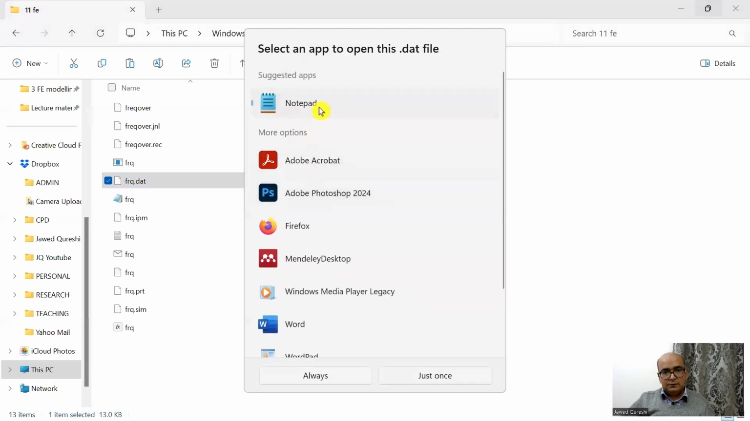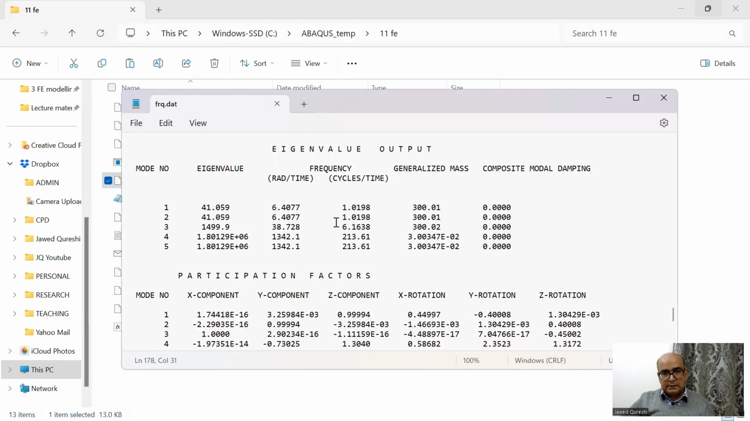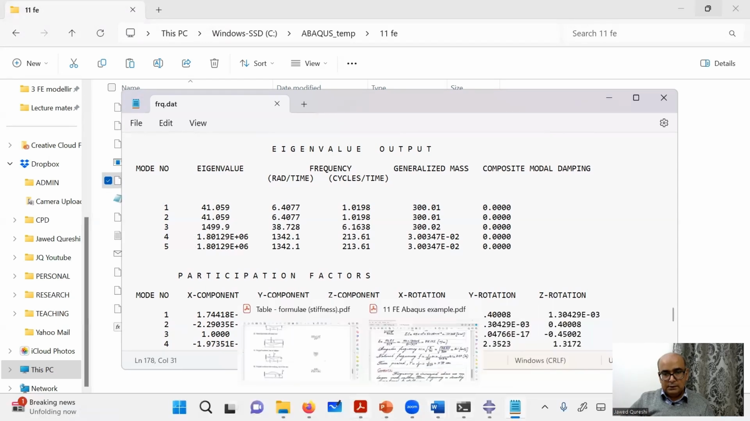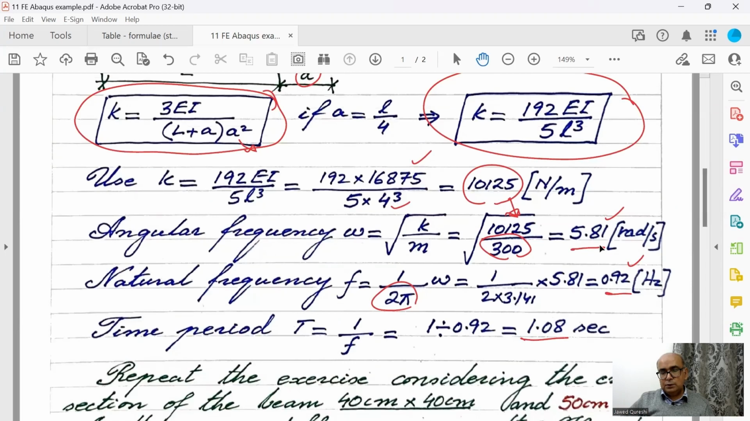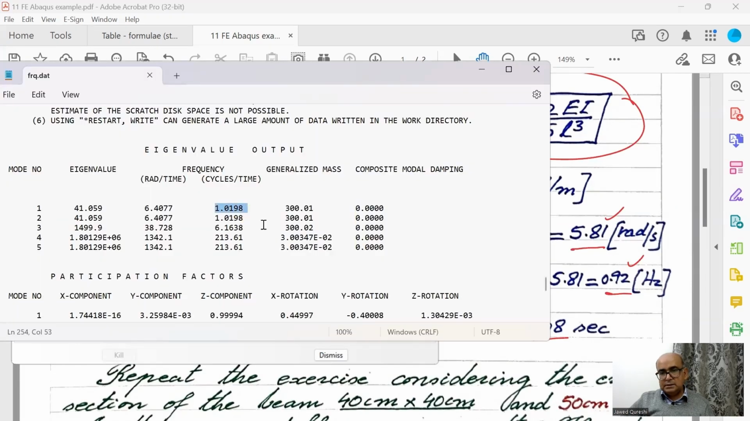Again, if you click on data file, the frequency has changed slightly. It is 1.02 and 6.4. Earlier, I had frequencies of 0.92 and 5.8. Simply by changing the support, I have an increase in frequency: 1.02 and here I have 0.92, and for angular frequency it's 6.48, and earlier with the simple cantilever with overhang it was 5.81. So changing the support will increase or decrease the frequency as well. Now your homework is to check it analytically.